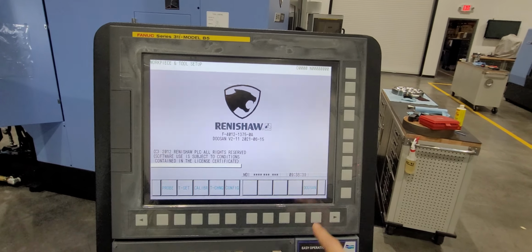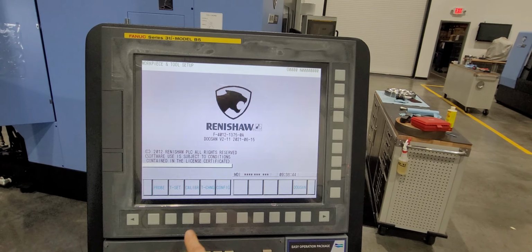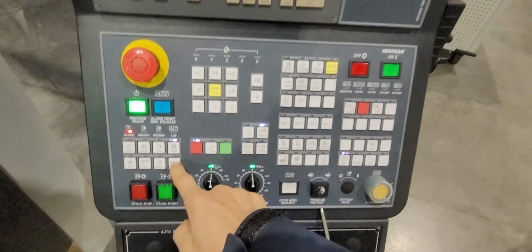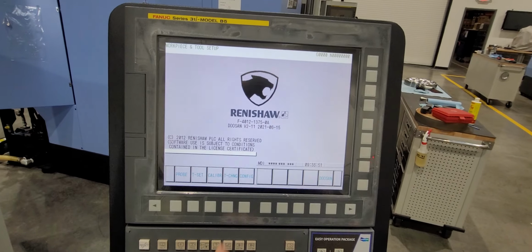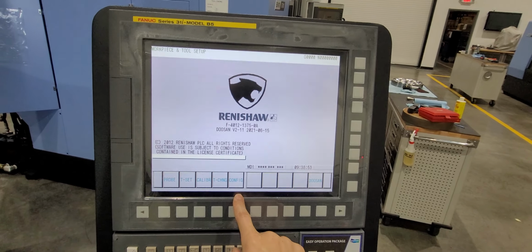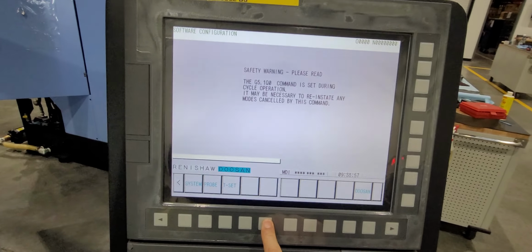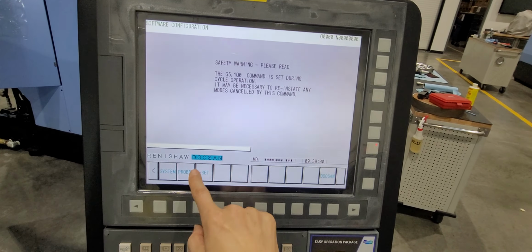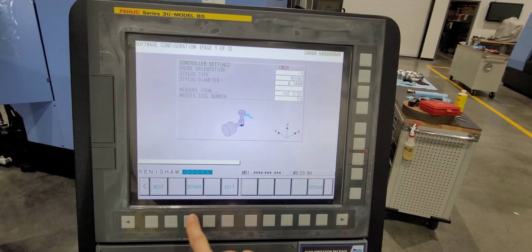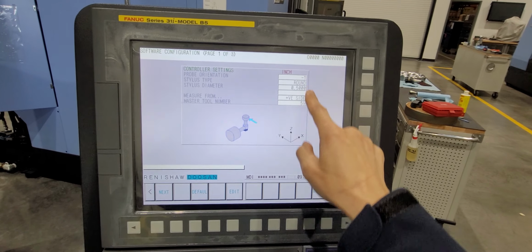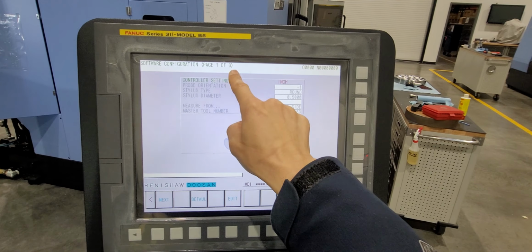This is the GUI main screen. This is the GUI version. Then make sure you are in MDI mode, then select configuration, and then select TSET tool setter. This page is a total of 3 pages.